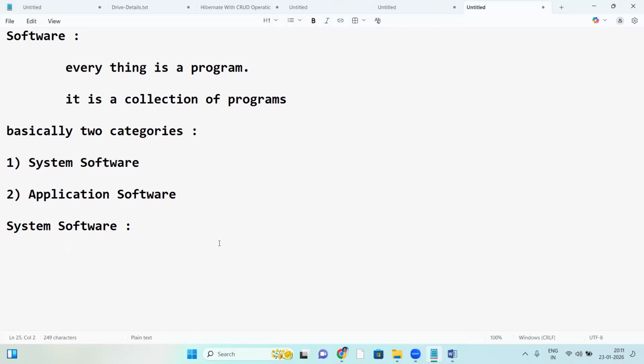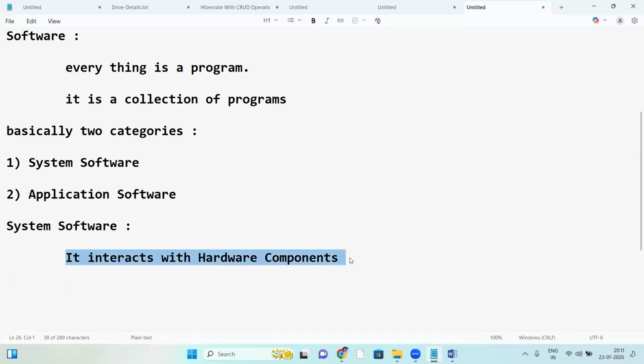So what is system software? System software interacts with hardware components. The best example of system software is the operating system.